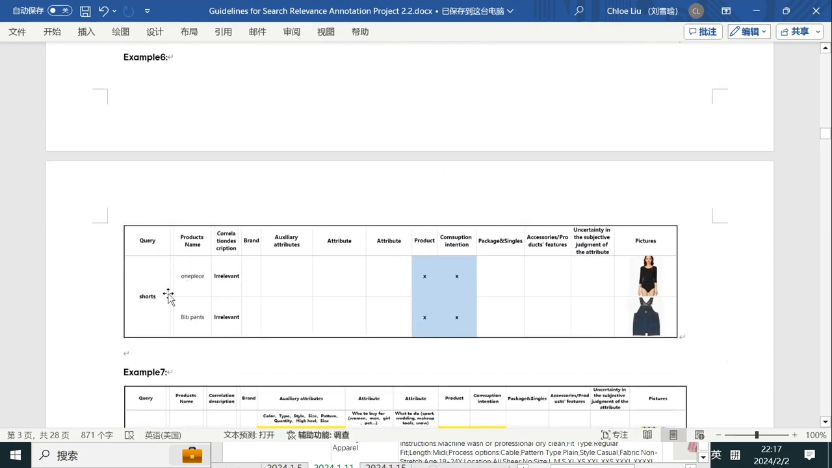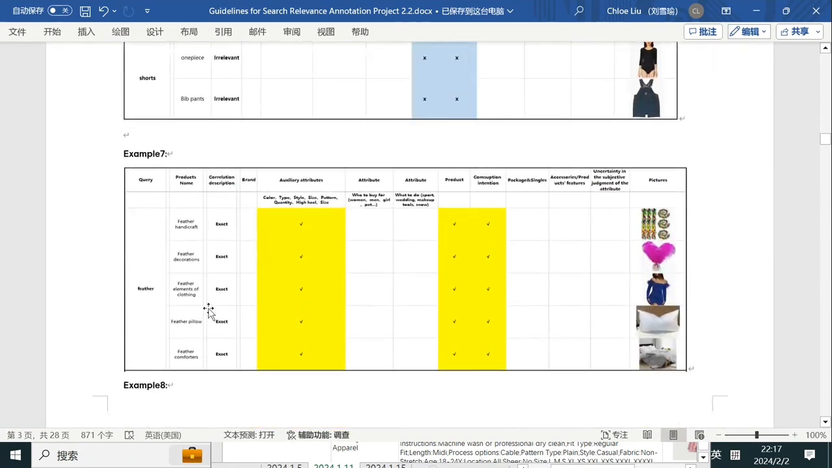Next one, the query is shorts, and this one is a one piece. Different product, wrong consumption intention, irrelevant. Next one, it is a B pants. So different product, wrong customer intention, right? Consumption intention. As a result, irrelevant.